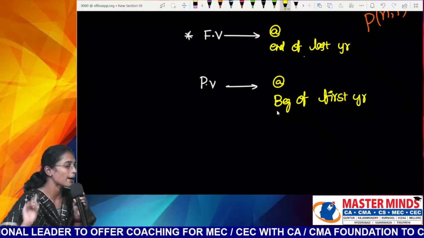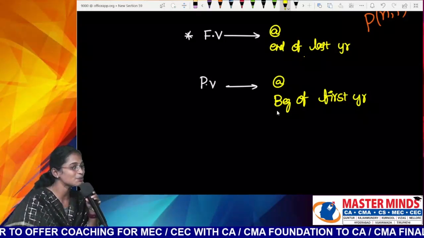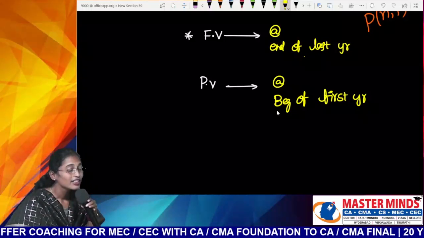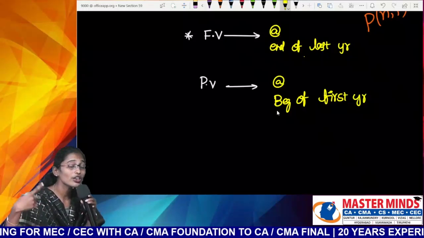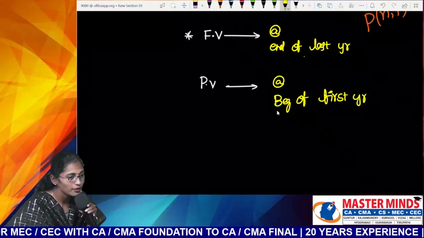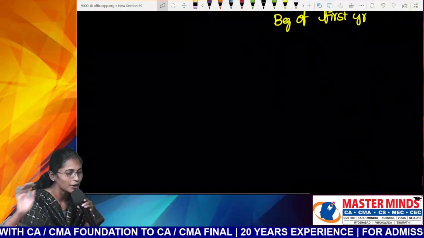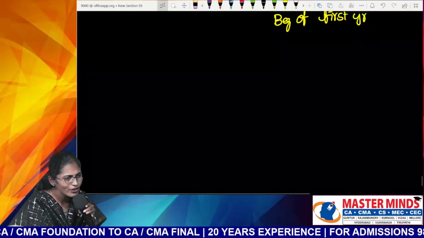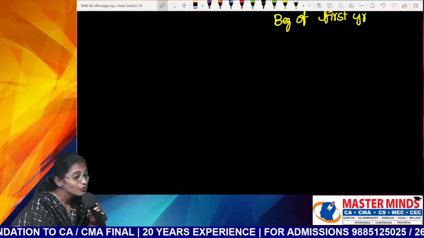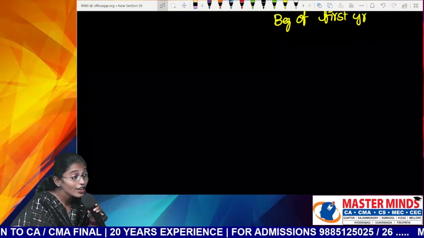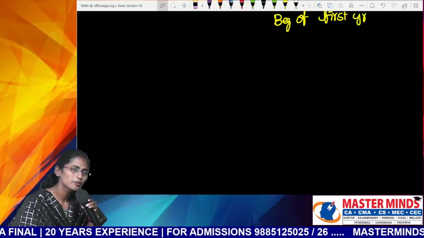If there is a single payment, it is compound interest. If there is a single payment with nothing specified. If there is more than one payment with a finite period, annuity. If there is more than one payment with an infinite period, perpetuity. Now tell me, to calculate future value, one must stay at the beginning of the first year or the end of the last year? To calculate present value? Beginning of the first year.